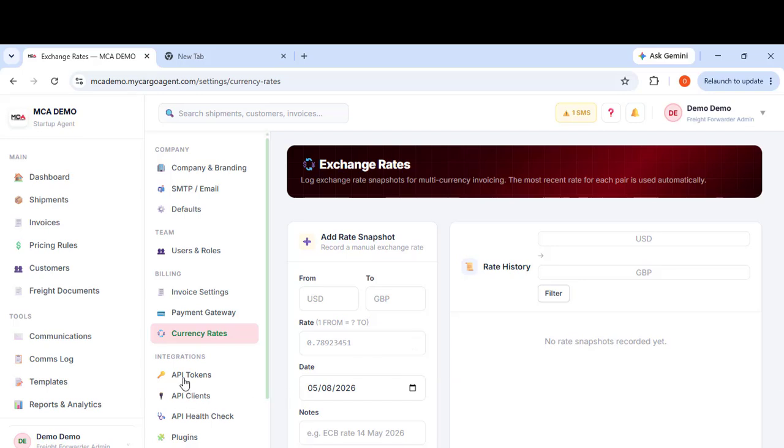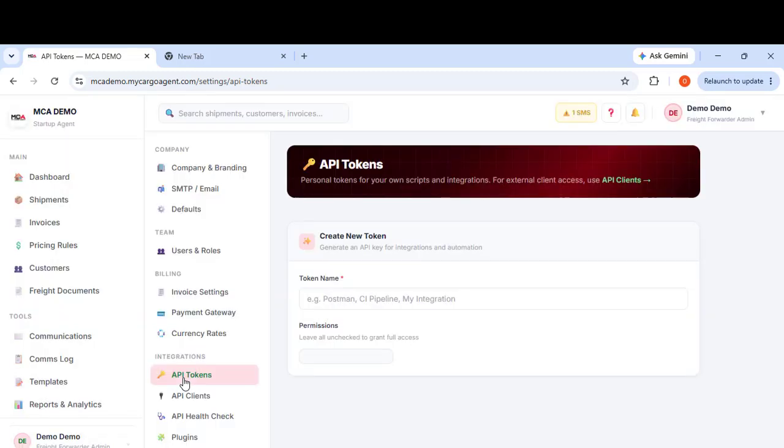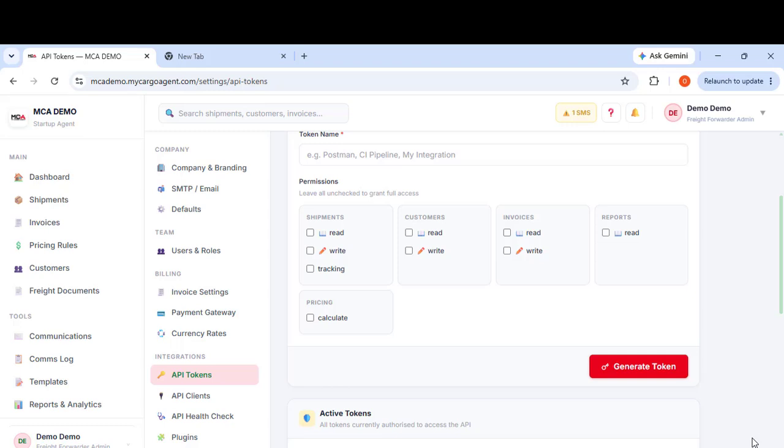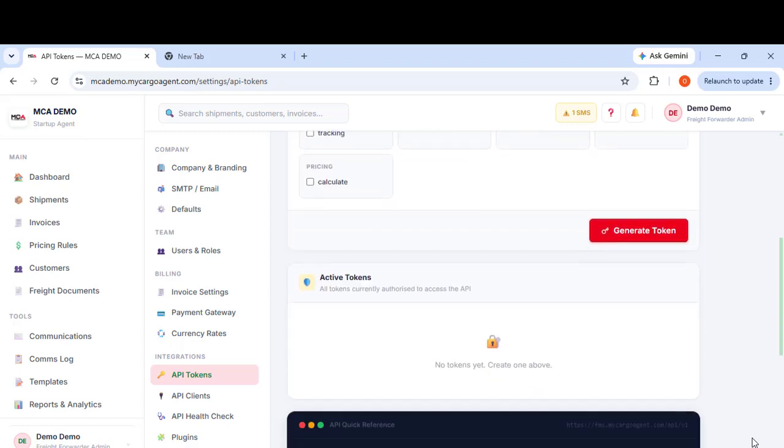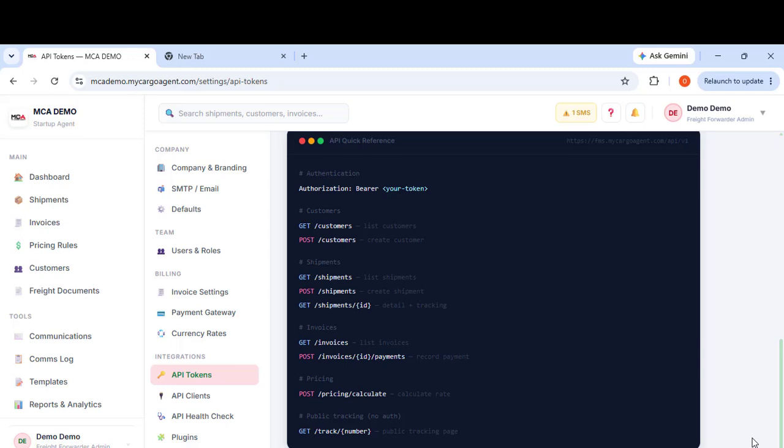The API tokens, this is really good. If you have an e-commerce shop or something, you can create a token and plug in your API, so you can pick up all these functions and permissions. Everything you need to do with our API is there. Generate the token, and then connect your shop to it.